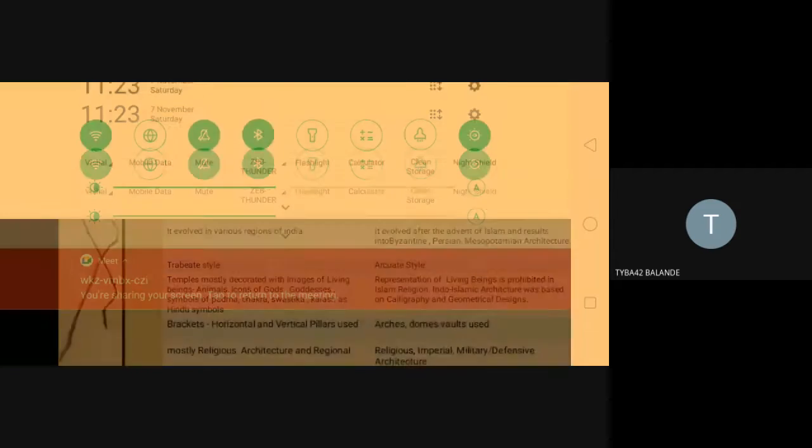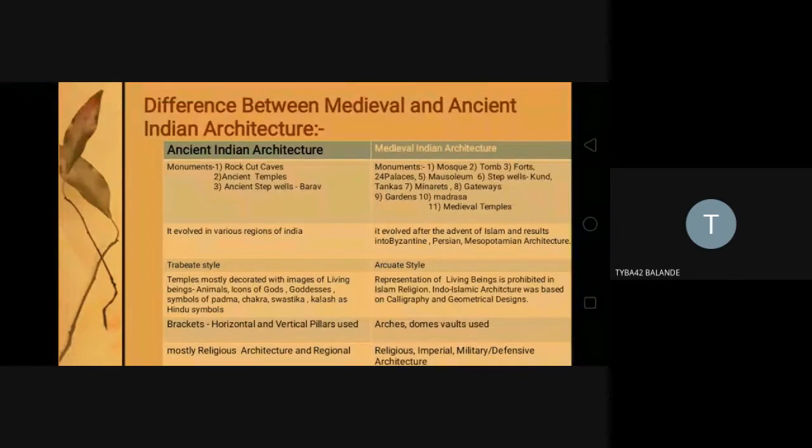In the beginning, I want to explain the difference between medieval and ancient Indian architecture, which is very important to understand and comprehend, namely what the architectural features of the medieval period are, which we call this monument part of medieval architecture, and this monument belonging to ancient architecture.